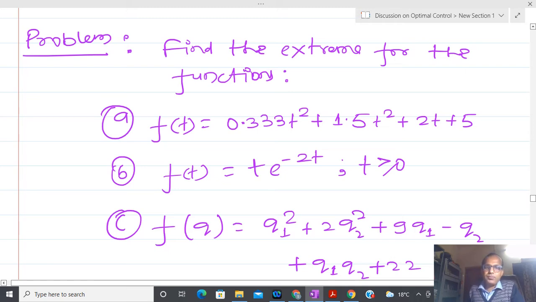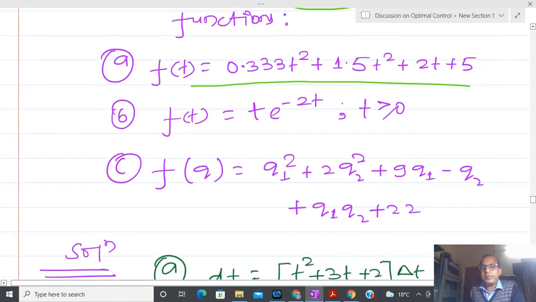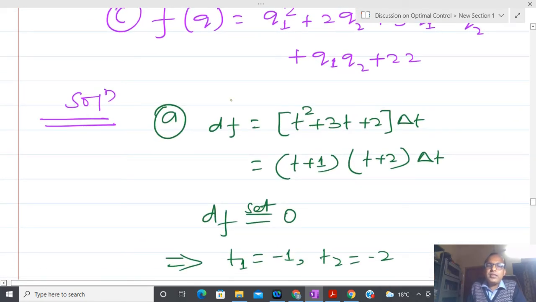So for the first problem, I have this kind of function, and in this particular function I have to find the extrema. Extrema means maxima or minima. During school time you have already learned that whenever I have to find the extrema, I first have to differentiate, or find the differential.